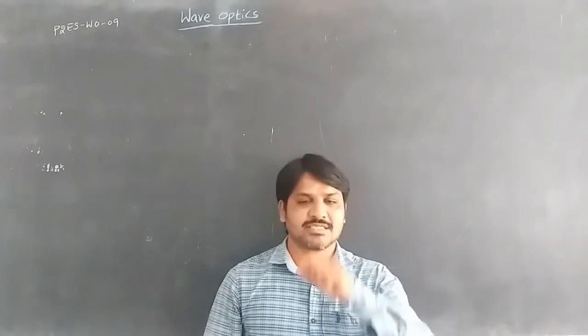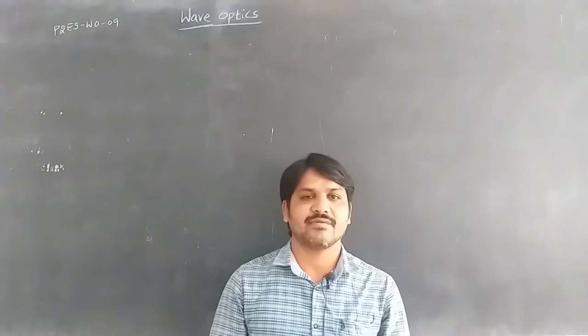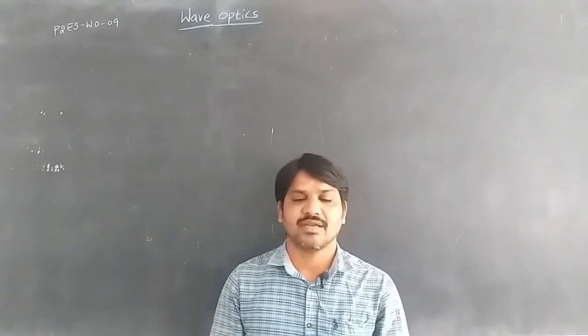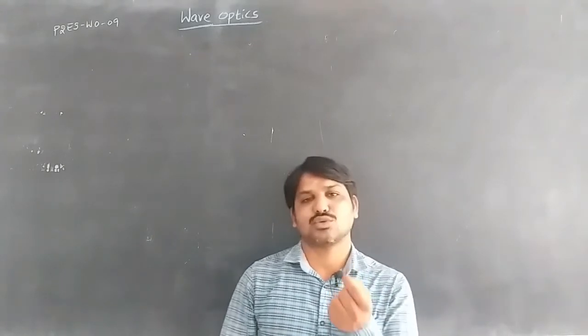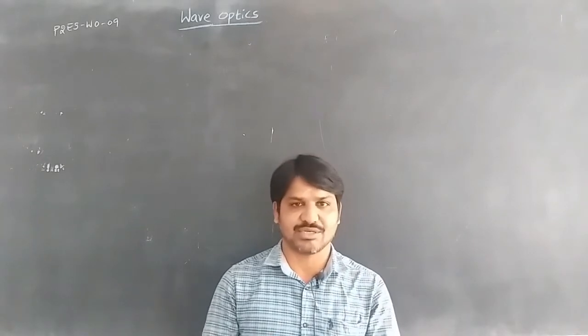Now we are going to discuss the case where the earlier derivations were made for two waves having the same amplitude.